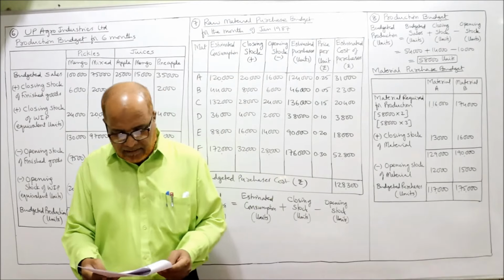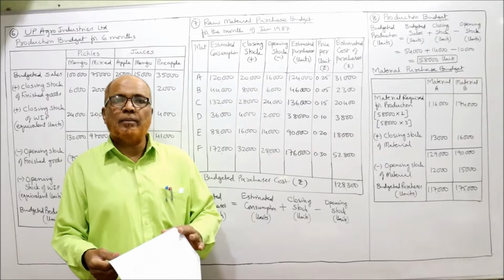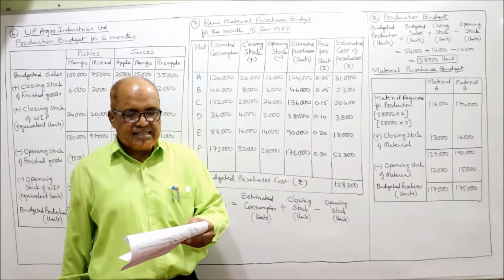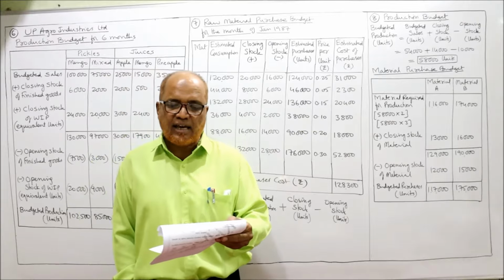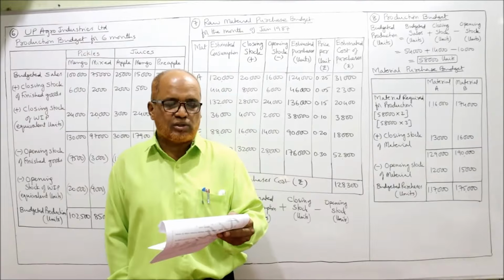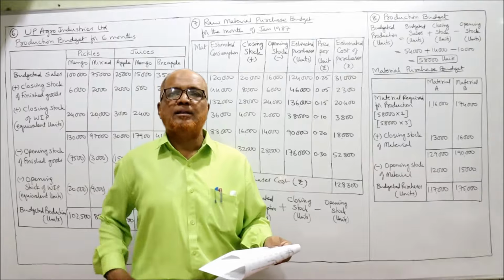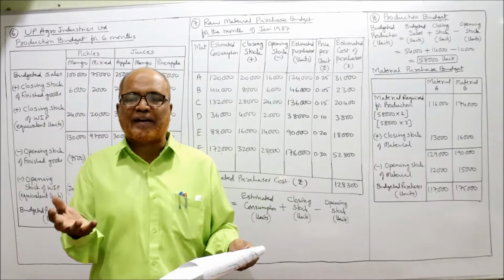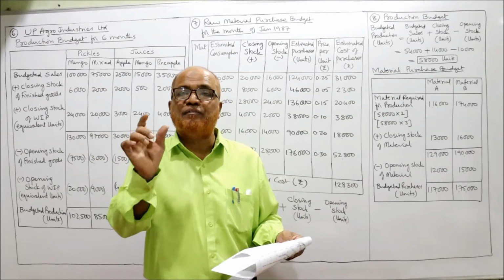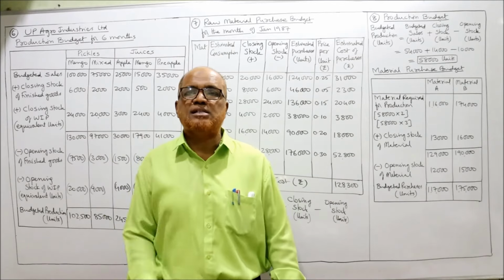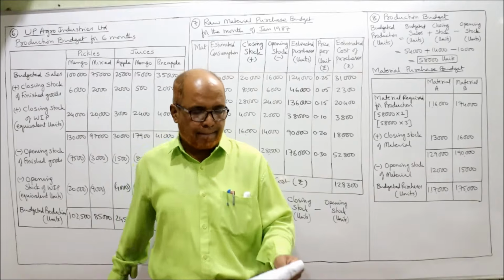Now see the 8th problem. Problem number 8. The sales director of a manufacturing company reports that next year he expects to sell 54,000 units of a certain product. The sales director of a company expects that next year he will be able to make a sale of 54,000 units. This is the budgeted sales.